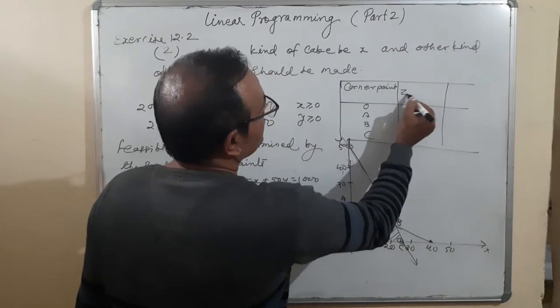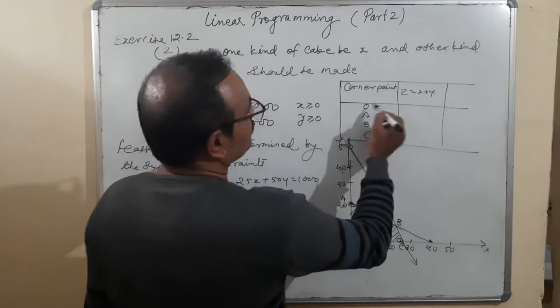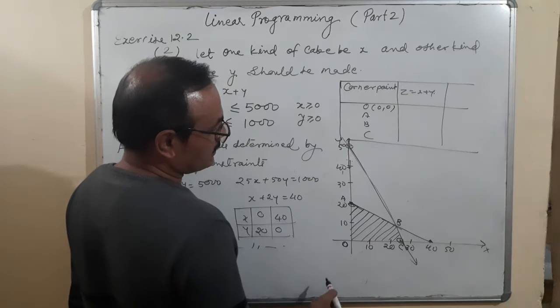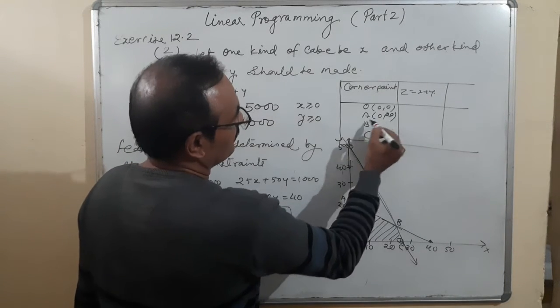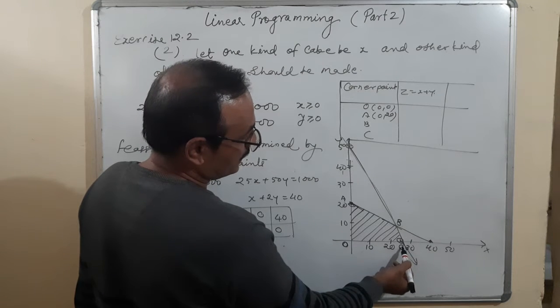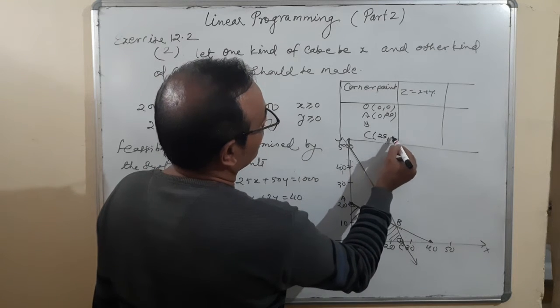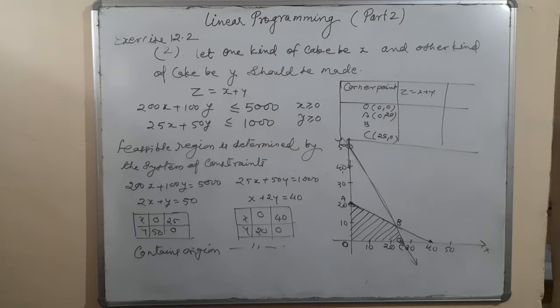Profit equation Z is equal to x plus y. O is 0, 0. A is 0, 20. B we don't know. C is 25, 0. Now what is B?